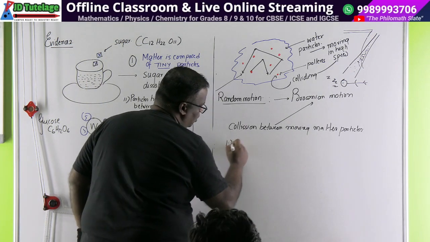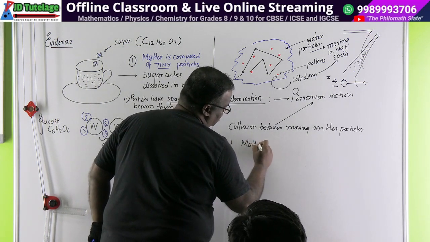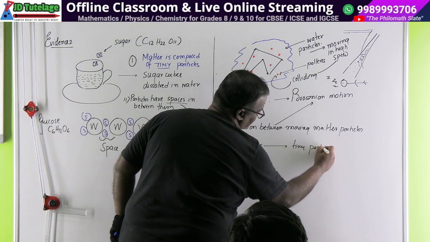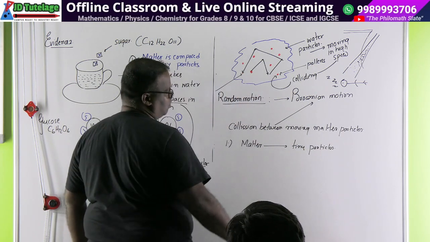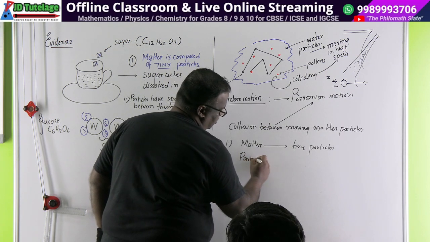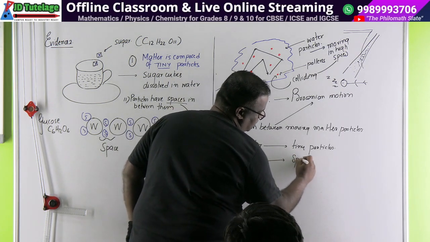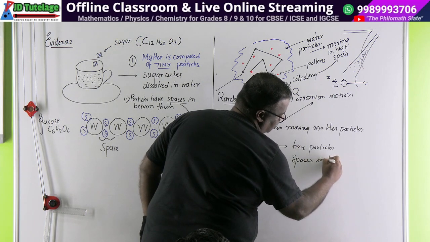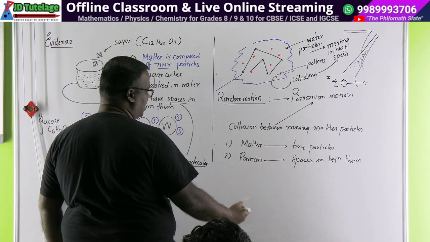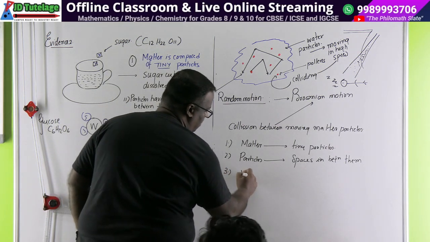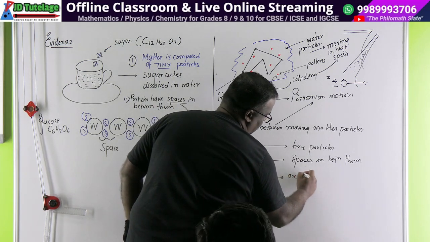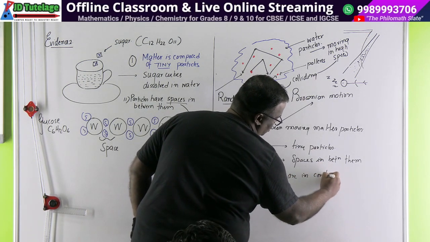So the first one was what? Matter is composed of tiny particles. After all this Ram Kahani, this is the takeaway. Matter is composed of tiny particles. Number two, these particles have space in between them. Spaces in between them. I wrote at least 3 boards. You all have not even written 1 page. And third, the particles are in continuous motion.